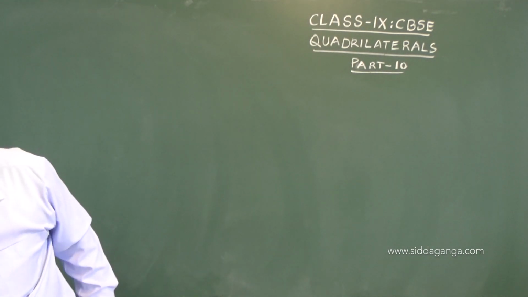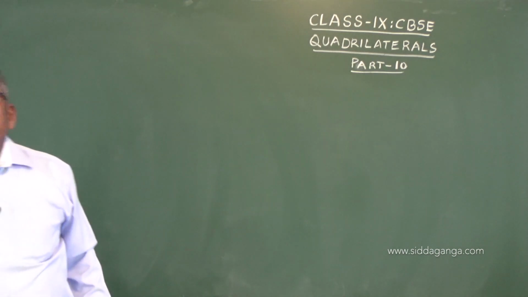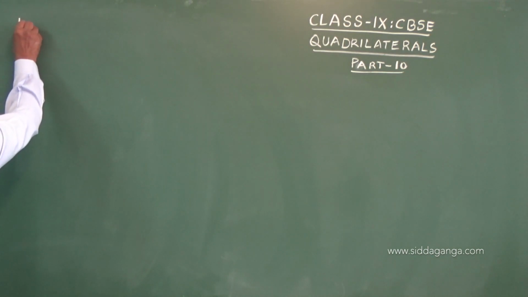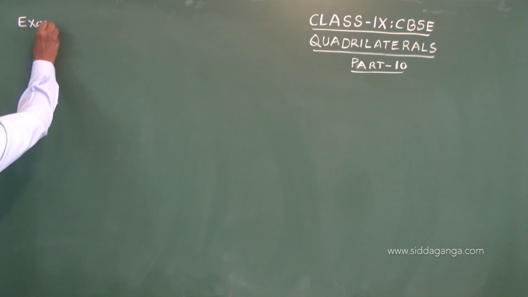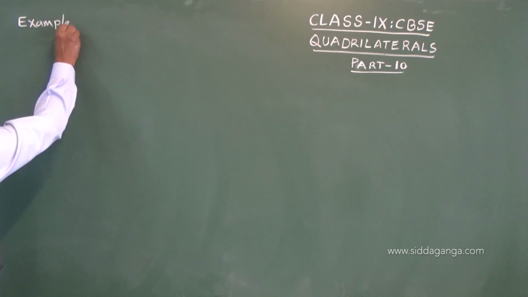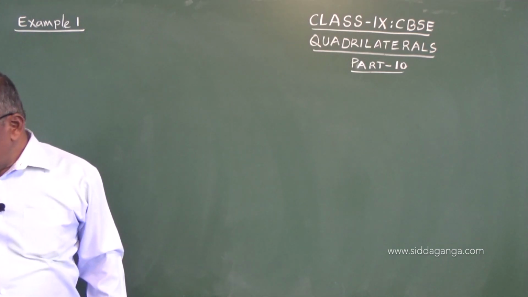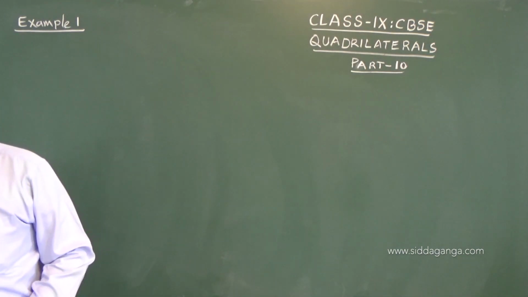Now, I will take up some solved examples from your textbook. So example 1. You can see page number 141 of your textbook.